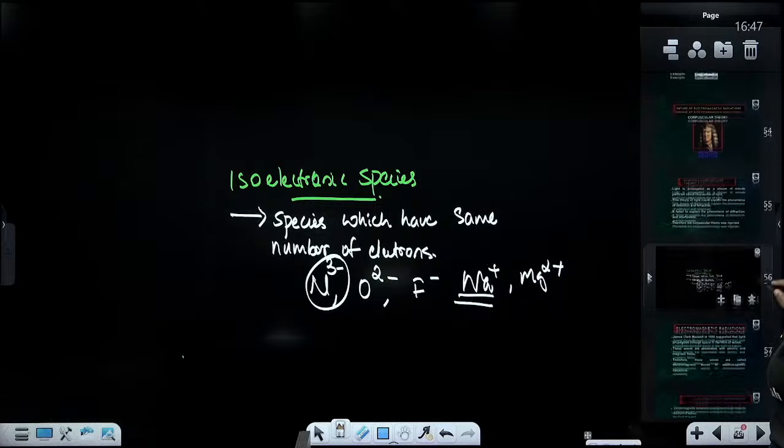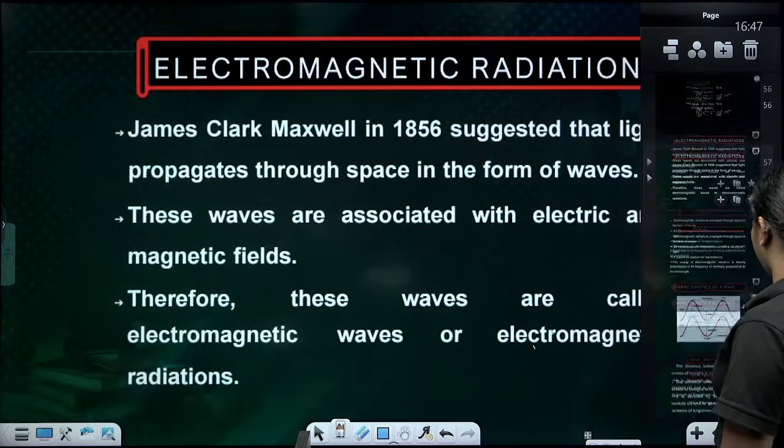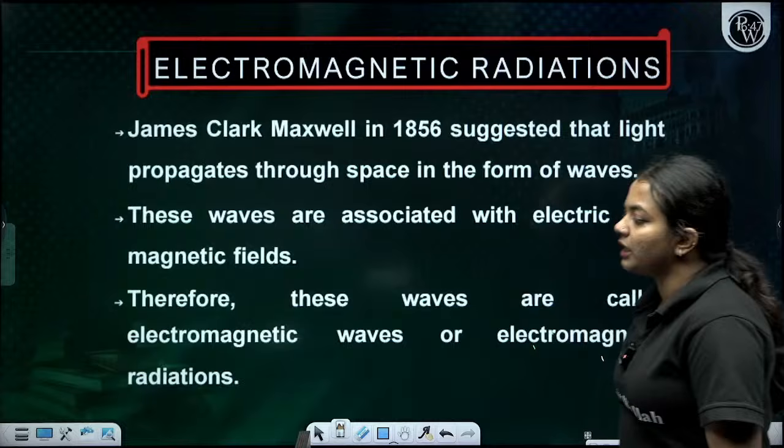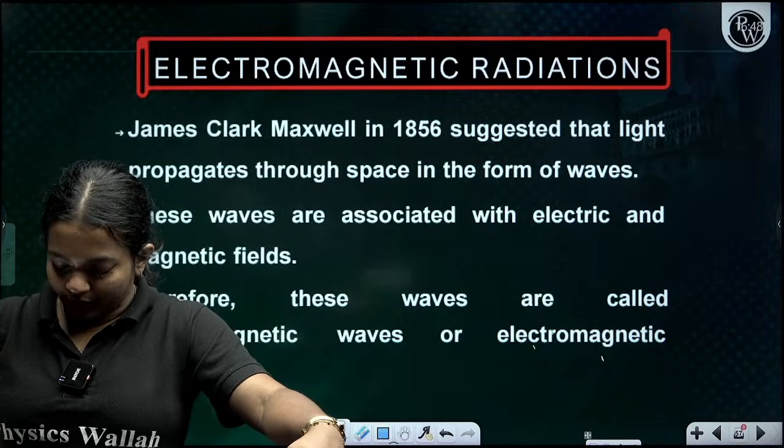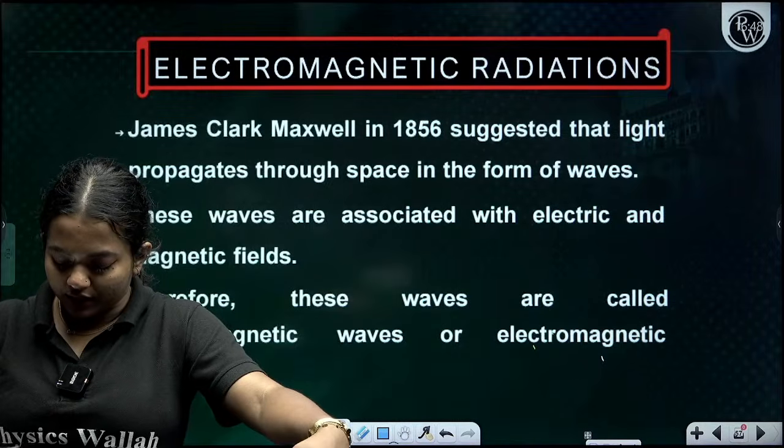Okay, so now comes our electromagnetic radiation and characteristics of the waves. So please have a look at whatever we studied so far.